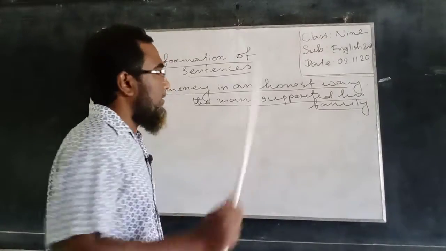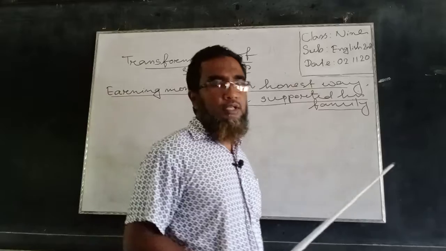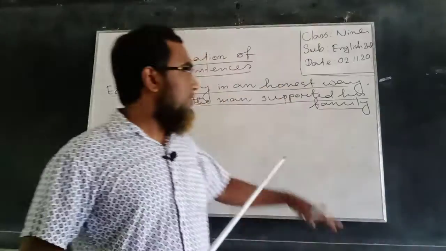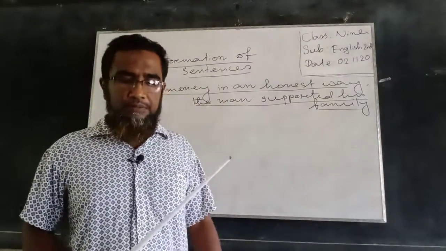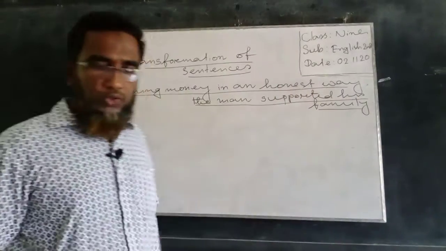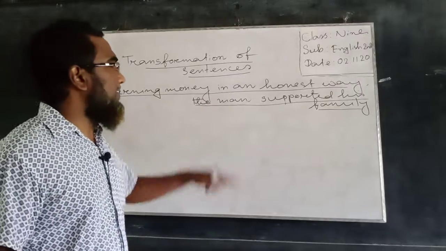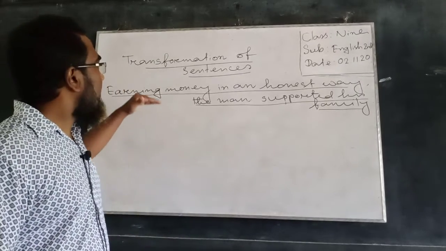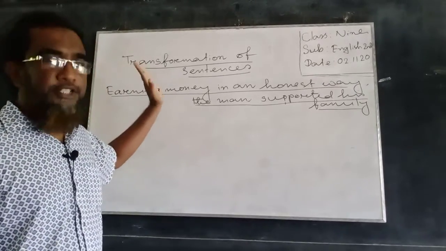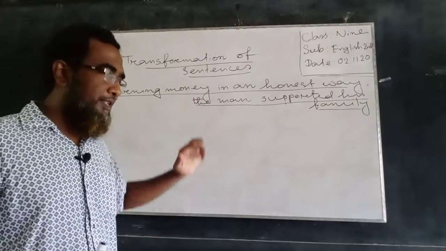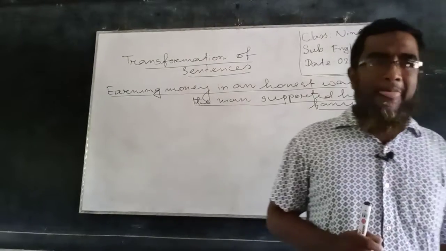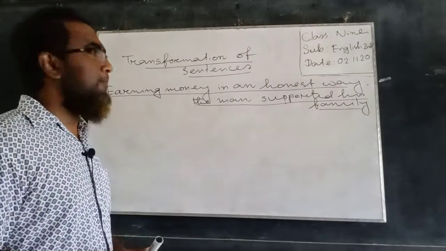So this part of the sentence is called a clause, and according to the definition of different clauses, it falls into the category of principal clause, because a principal clause starts with a subject and finite verb. This sentence has only one principal clause, and the other part it contains is not a clause, but a phrase. So this sentence is a simple sentence, undoubtedly. So we have to transform it into a complex one.